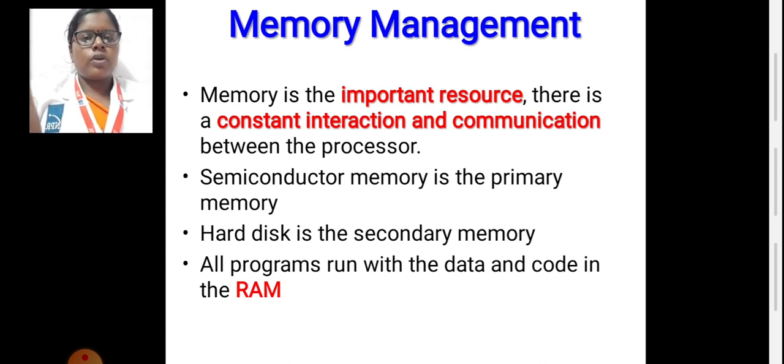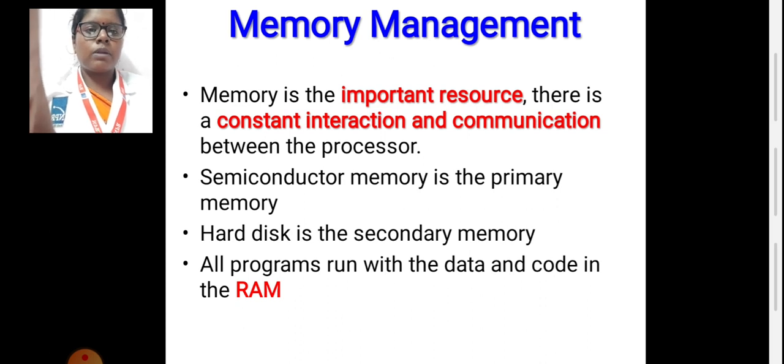Now we are going to see about memory management after initial allocation. Memory is an important resource. There is a constant interaction and communication between the memory and the processor. If we are having a processor and controller, we need to know about memory management. As a hardware designer, we have to specify what memory we need to give for a processor or controller.